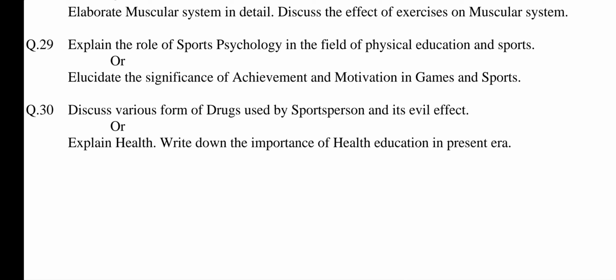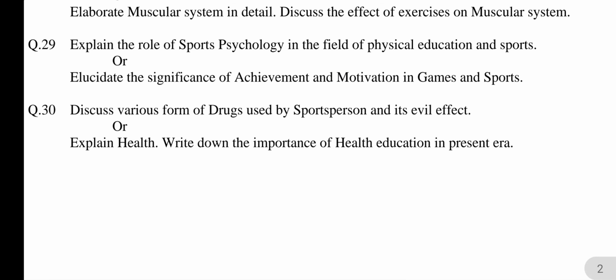Question number 30. Discuss various forms of drugs used by sports persons and their evil effects. This question is related to chapter number 5, Health and Family Education. The answer may be: the various forms of drugs are as listed below. Number 1, narcotics. 2, depressants. 3, stimulants. 4, hallucinogens. Explain all these forms of drugs in 2 to 3 lines.